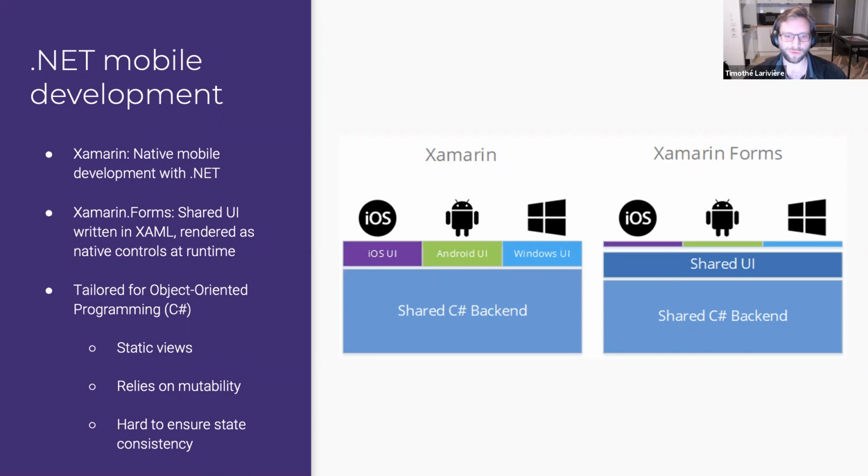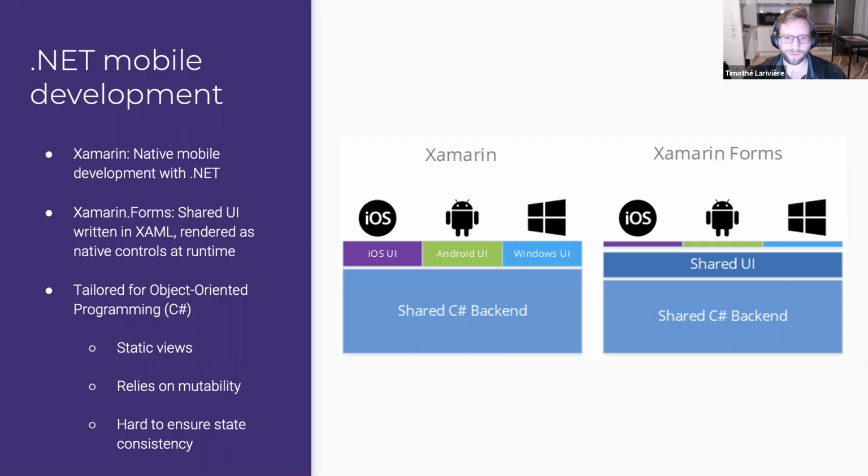When you create such applications, you in fact have to create a whole native application, including the UI. For the UI on iOS, you will have a storyboard where you will position your controls, put a UI button, a UI label, and so on. On Android, you will have the same thing with XML files. And on Windows, you will have the same thing with XAML files.